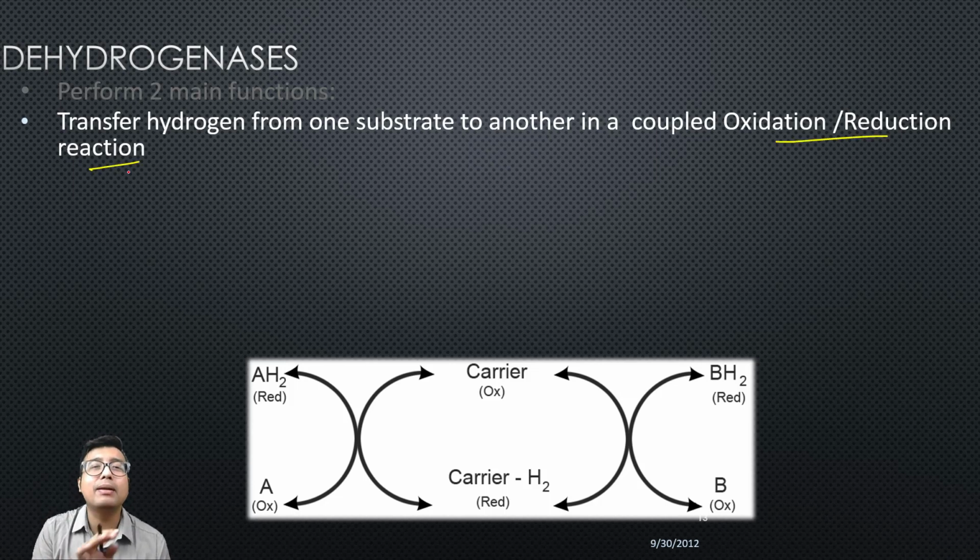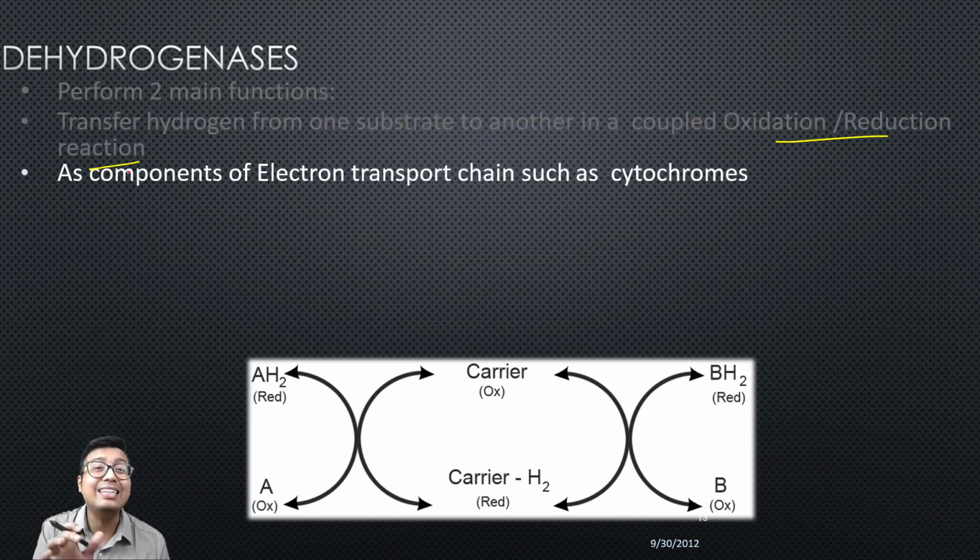There are multiple examples of dehydrogenase, as you already know. There are so many dehydrogenase, and these are also components of this ETC. One example is cytochrome. Cytochrome acts as a dehydrogenase. Apart from that, there are dehydrogenases like NADH dehydrogenase, FADH dehydrogenase.